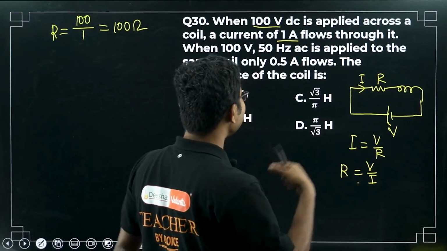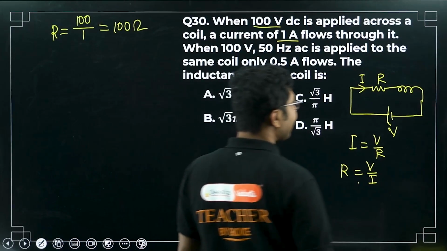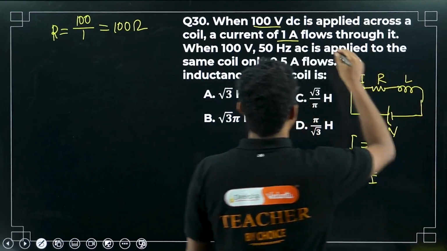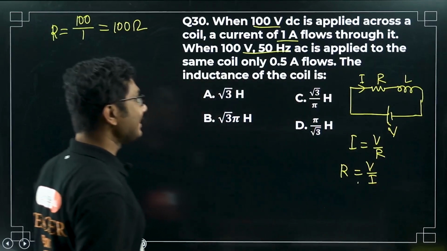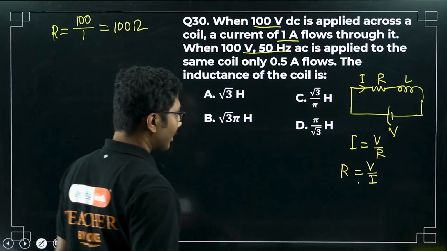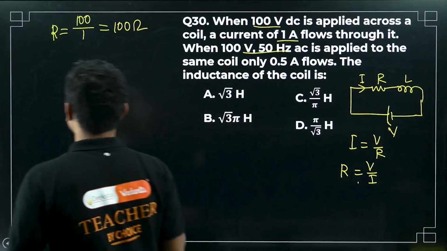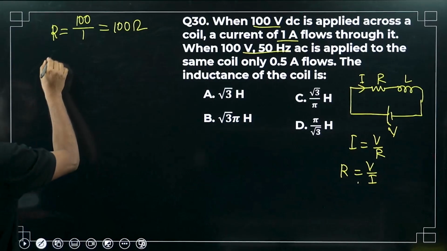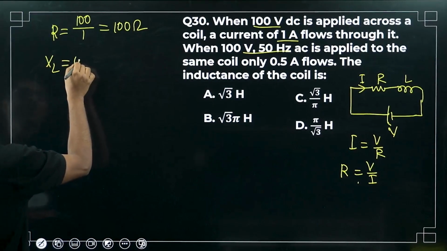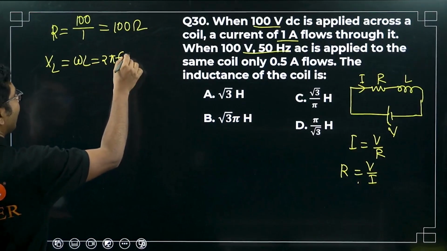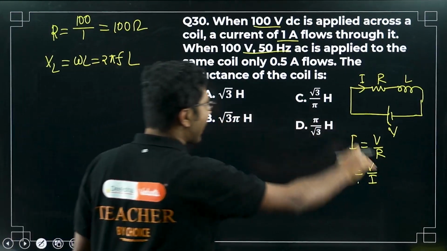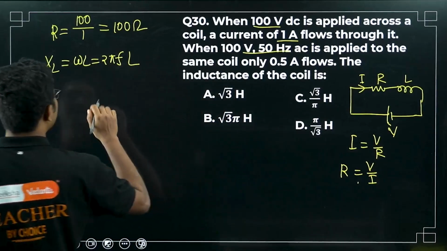Now in the second stage, when you are connecting the coil to the AC source, the XL will also act. So in this case, you have to calculate the reactance. Inductive reactance XL is omega L or 2 pi F L. Since the option answer has pi, we will not put the value of pi in this case.